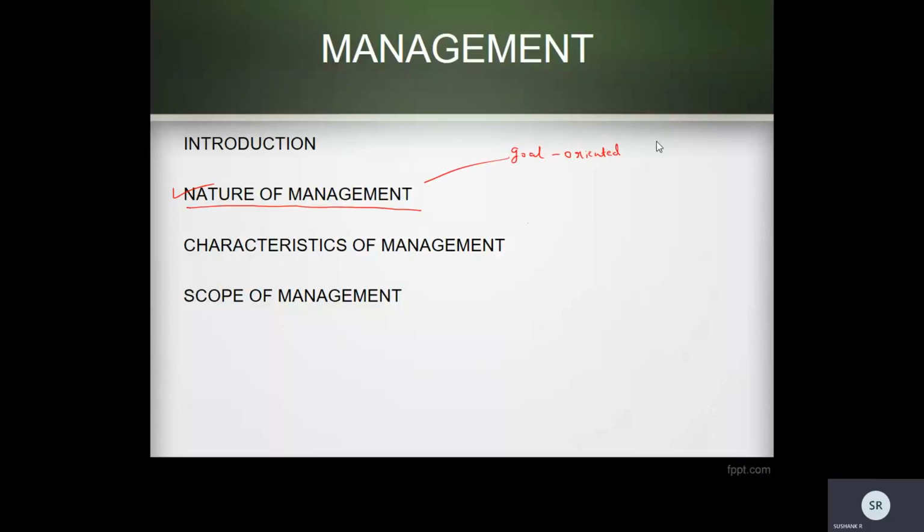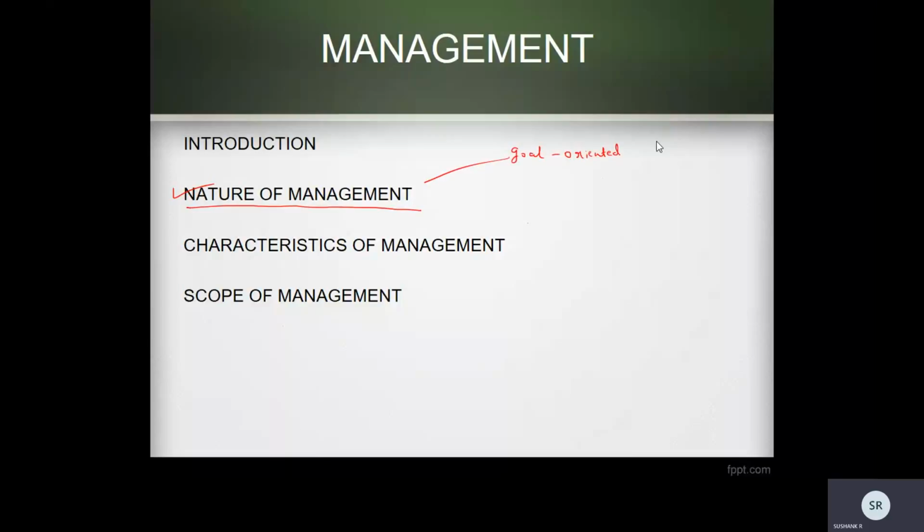Management goals, we call them group goals or organization goals. So what is the basic goal of management? The basic goal of management is to ensure efficiency in the utilization of human resources, physical resources, and financial resources.